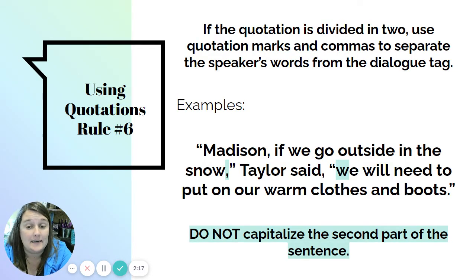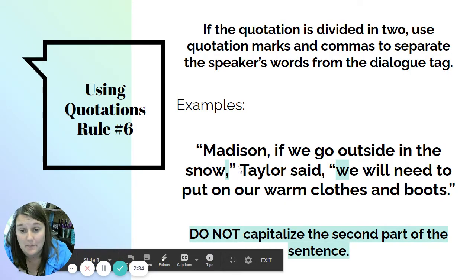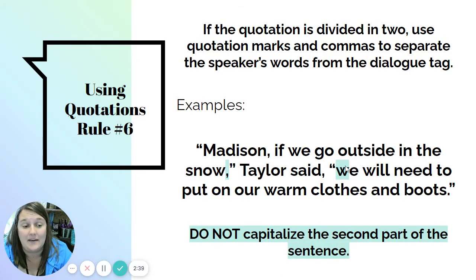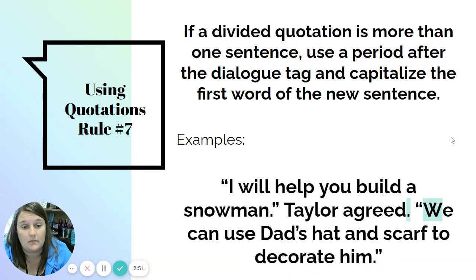If the quote is divided in two and it is not a complete sentence, look at this example here. I have "If we go outside in the snow," Taylor said, "we will need to put on our warm clothes and boots." If I put that dialogue tag in the middle, I'm always going to separate it using a comma on this side, before the dialogue tag. And the second thing you have to remember is, if it's split up like this, then you do not need a capital there because it's not a complete sentence yet. It's still part of this sentence here.